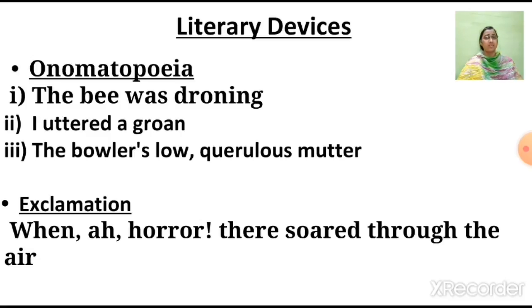It is a sound made by a bee. Then the next one is "I utter a groan." Here the word utter is a sound, hence it is again onomatopoeia. Then the next one is "the bawler's low querulous mutter." Here mutter is again a sound, hence it is onomatopoeia.